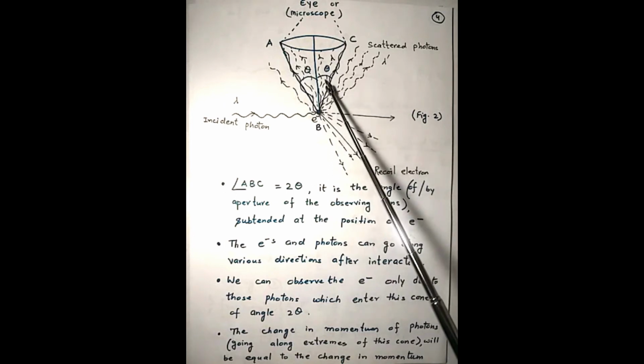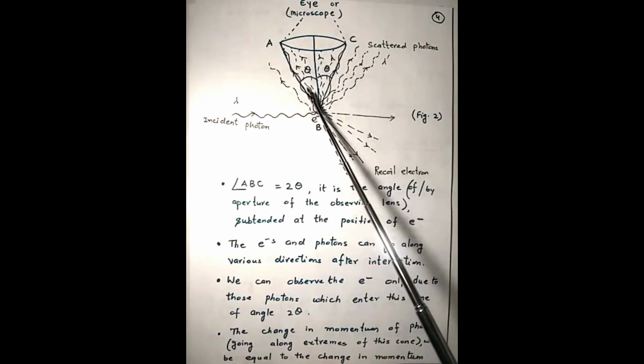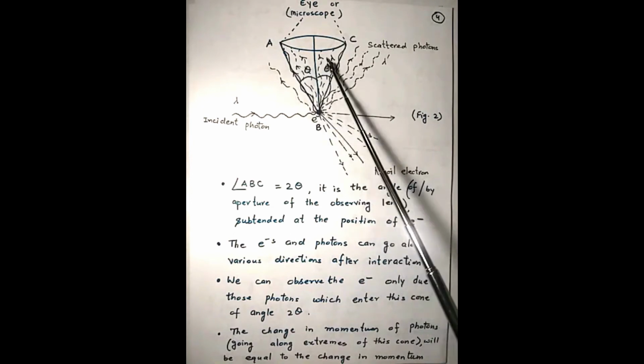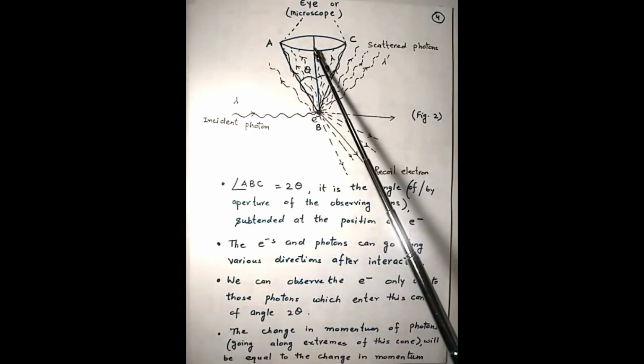Here let us see what this angle theta is, which we have used in the resolving power delta x equal to lambda over 2 sine theta. So this is the angle theta. This 2 theta is the angle of this cone in which all the photons scattered within the extreme of this cone are entering the microscope, and only those photons contribute to the measurements of position and momentum.